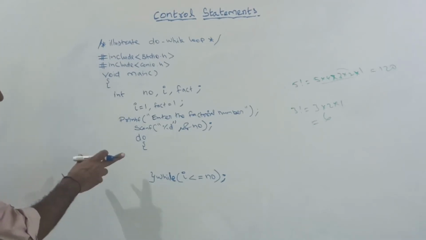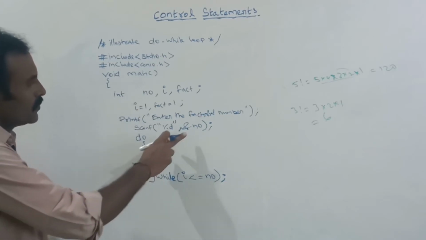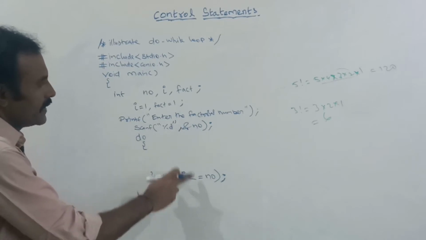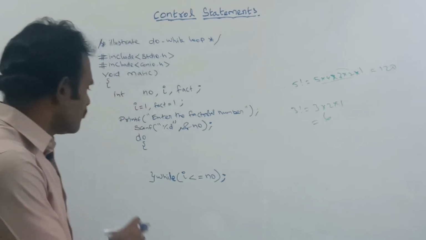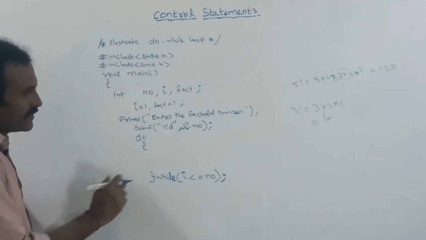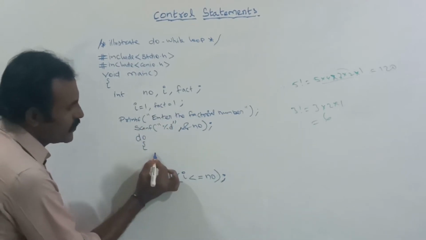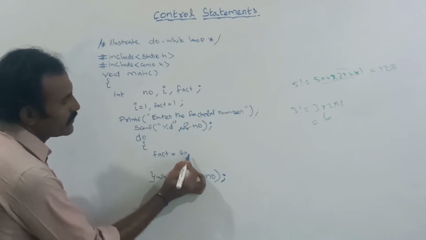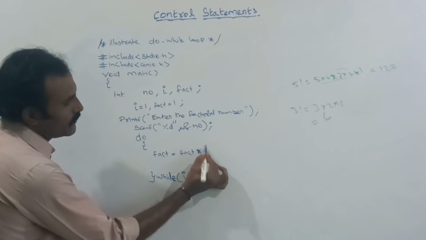Here the I value is 1. Suppose you are giving 3 factorial, then from 1 to 3 the inside of this loop will be repeated. This is the outline. Now I am going to write this statement. For each and every iteration I need to multiply: factorial is equal to factorial, this variable fact, into the I value.